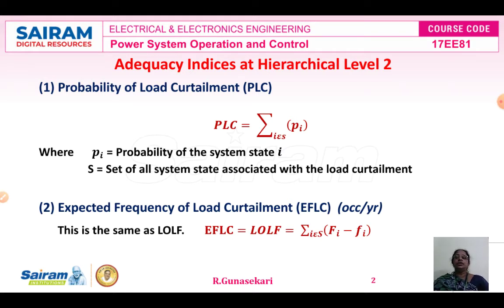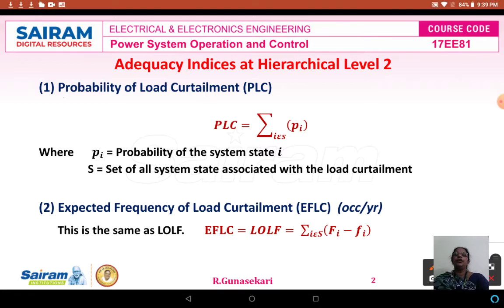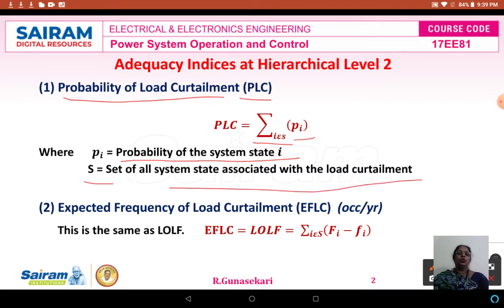So, the first one is the probability of load curtailment, abbreviated PLC. Here the PLC is defined as the summation over i in S of Pi, where Pi is the probability of system state i, and S is the set of all system states associated with load curtailment. By using this formula, we can calculate the probability of load curtailment.